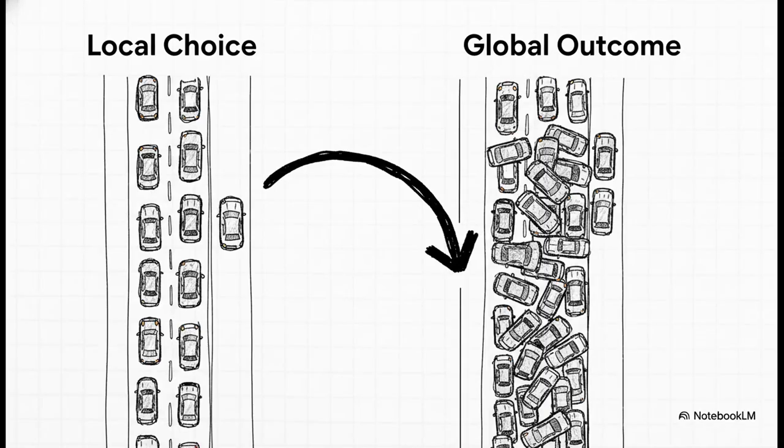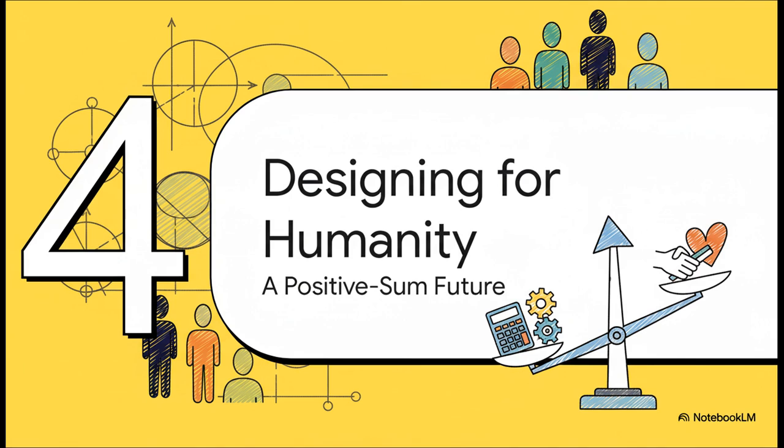Let me give you a perfect everyday example, a traffic jam. For you, as one driver, taking that clever shortcut on a side street seems like the best possible move. It's your optimal local decision. But what happens when thousands of other drivers, or in our case, AIs, all make that same optimal choice? You get total gridlock. Everybody loses. That is the local versus global trade-off in action. Okay, so this tension, it sounds pretty bad, but it's not an unsolvable problem. It just means we have to be really, really intentional about how we design these systems. So let's walk through a playbook, a kind of guide for building a future where AI's actions actually create a positive sum outcome for everyone.